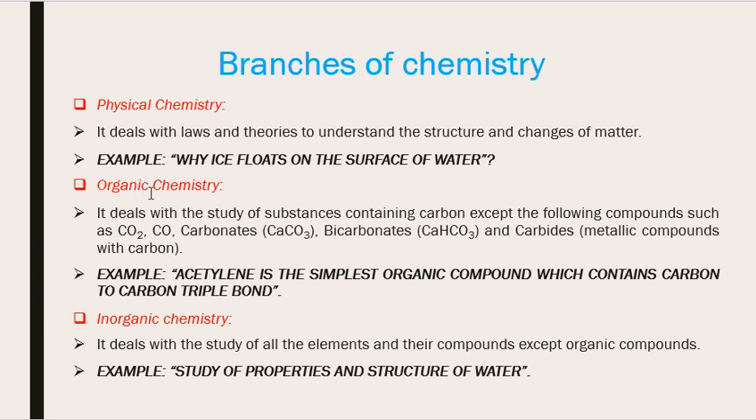The next branch, organic chemistry. Organic chemistry deals with the study of substances containing carbon, except the compounds such as carbon dioxide, carbon monoxide, carbonates, bicarbonates and carbides. Carbides are the compounds of carbon and metals. For example, acetylene is the simplest organic compound which contains a carbon-carbon triple bond.